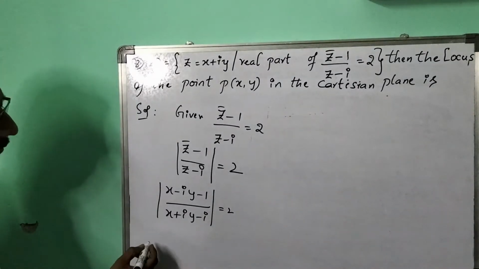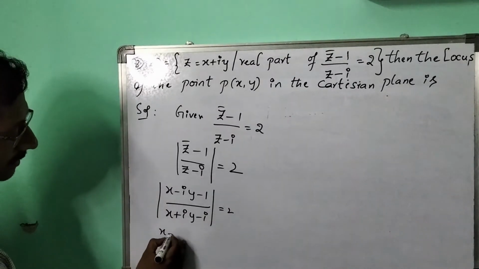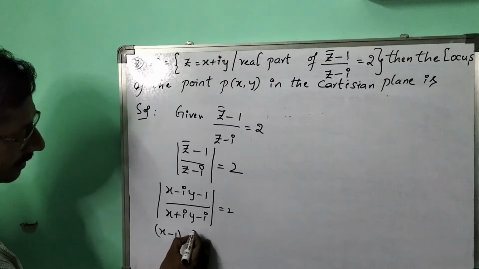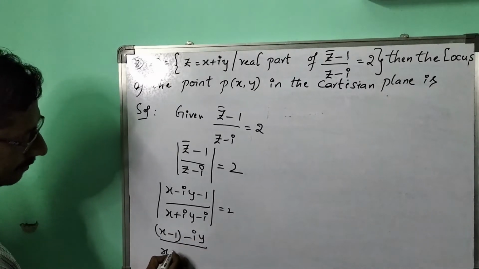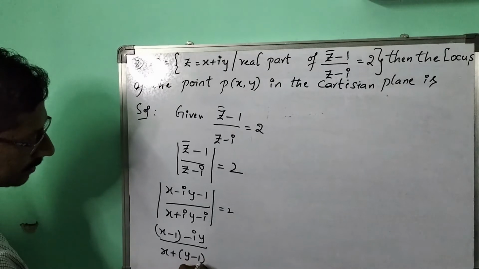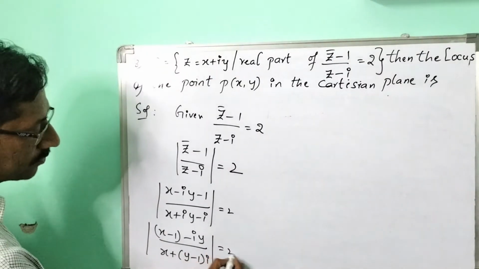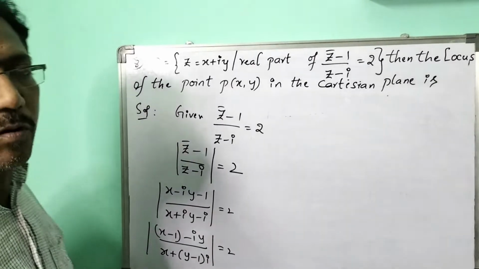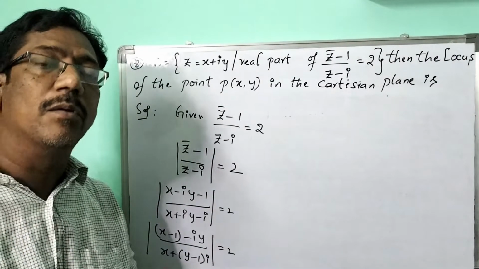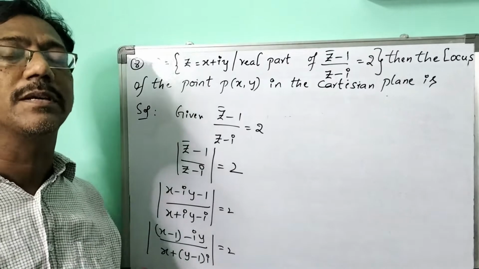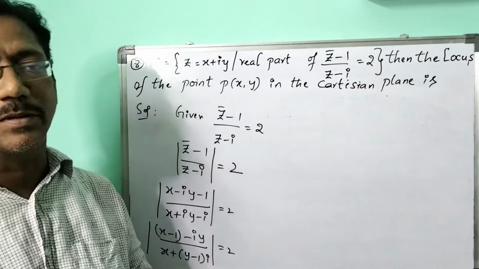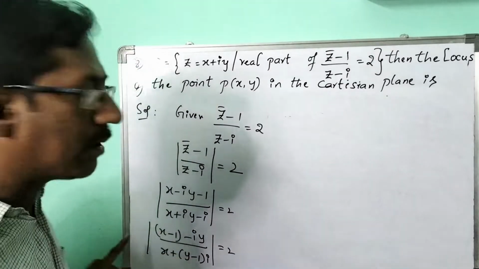Let me separate the real and imaginary parts. It is here x minus 1 minus iy by x plus of y minus 2 of I, enclosed with mod. So you know one thing, if we have a mod, if I want to write it out, that makes the square root of the sum of squares. After squaring on both sides, what I'll get here?